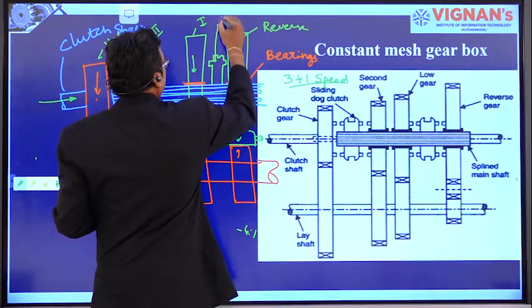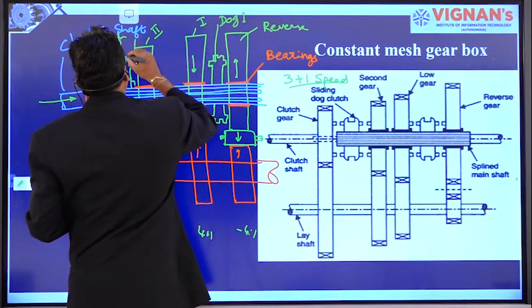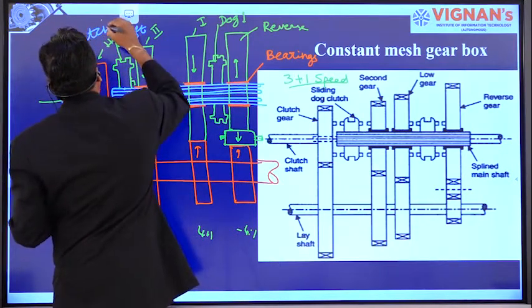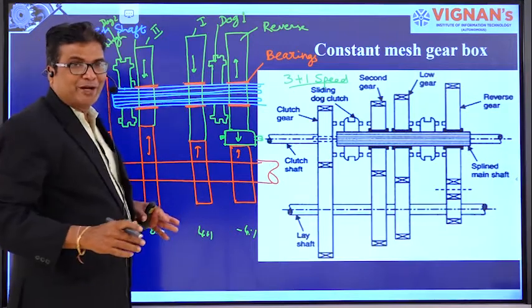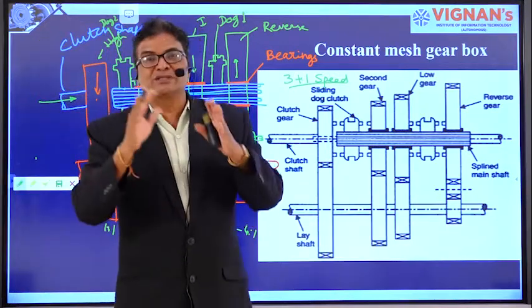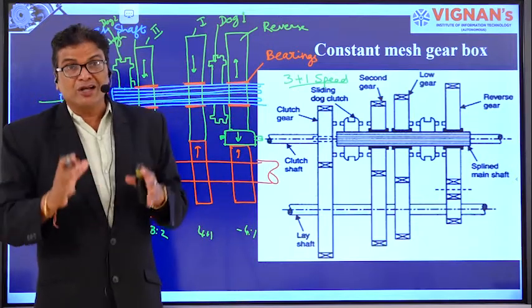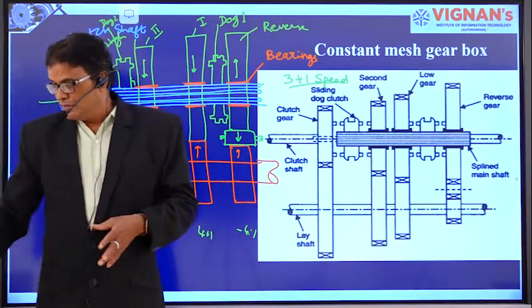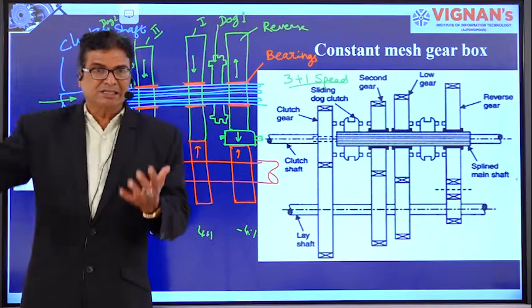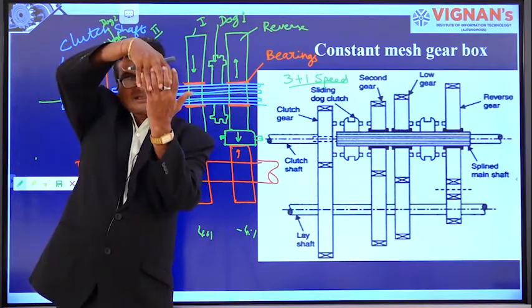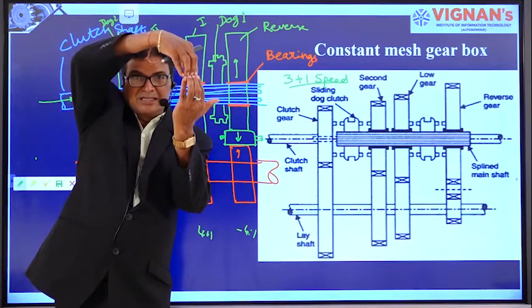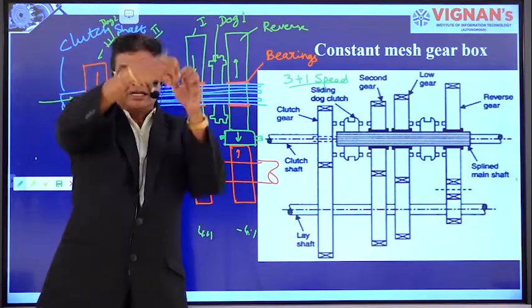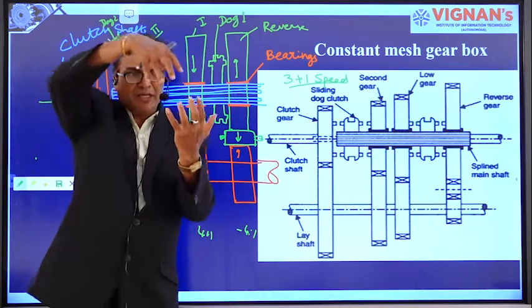This is called dog 1 and this is dog 2. Don't say it is an animal dog, it is a dog clutch. Simply we say it as dog, right? Dog clutch, as I told you earlier. What is the function of the dog? The dog's teeth are like this. The dog teeth go inside like this. Ordinary gear wheels engage like this, rotate like this peripherally. But the dog teeth go like this.